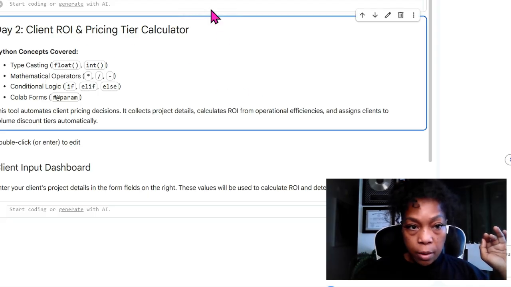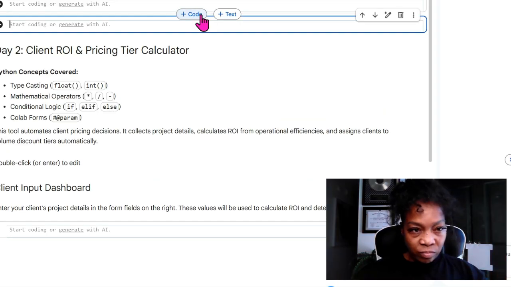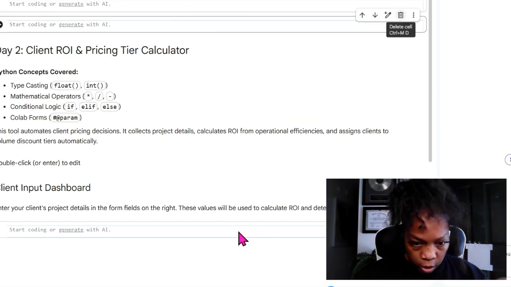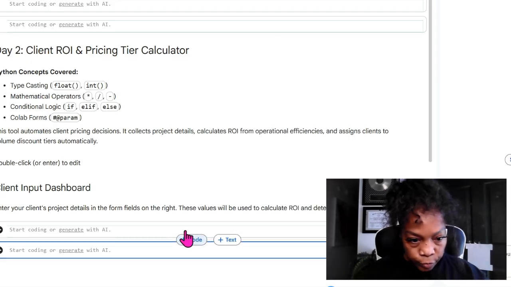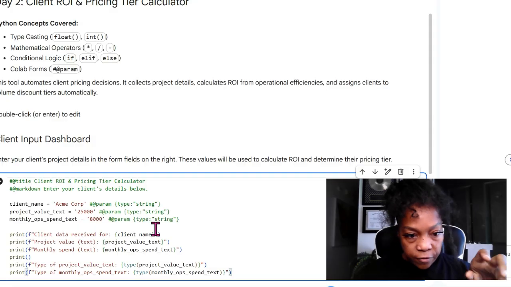I promise one day I'm going to learn how. There it is. So after that, I'm going to push code. Let's remove that because that code came right here. So let's come here and do the code, because I did have a problem yesterday with my codes and I had to fix them.